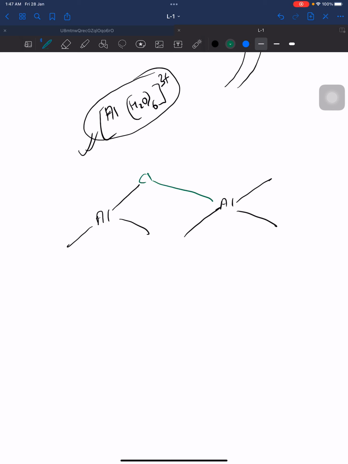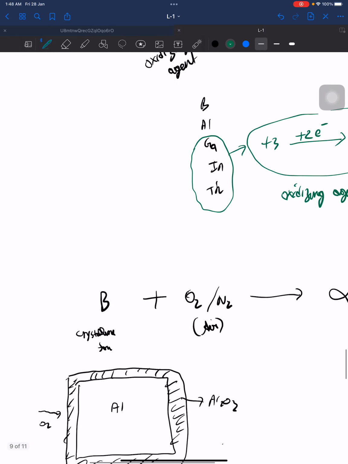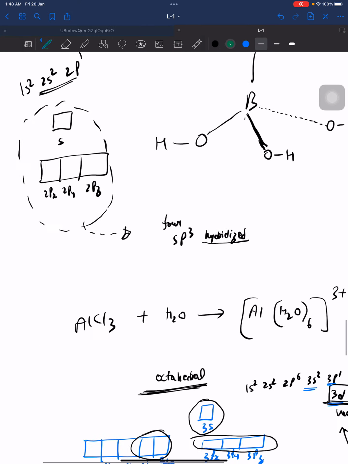This will give to this, and this chlorine will give to this, and it forms a dimer sort of thing. Sorry, we actually missed. For example, this chlorine will give to this one, and so it forms a dimer sort of a thing. For example, we have drawn this in the previous cases.